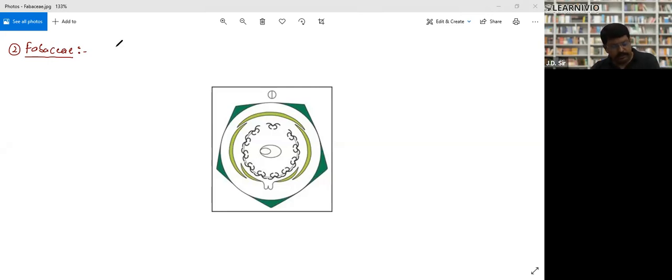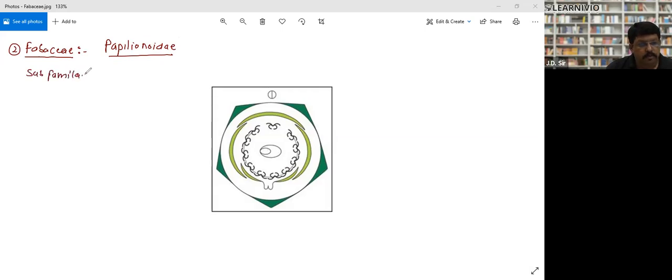In the Fabaceae family, actually this family is earlier called Papilionoidae. And within this family, there is a subfamily called Leguminosae.